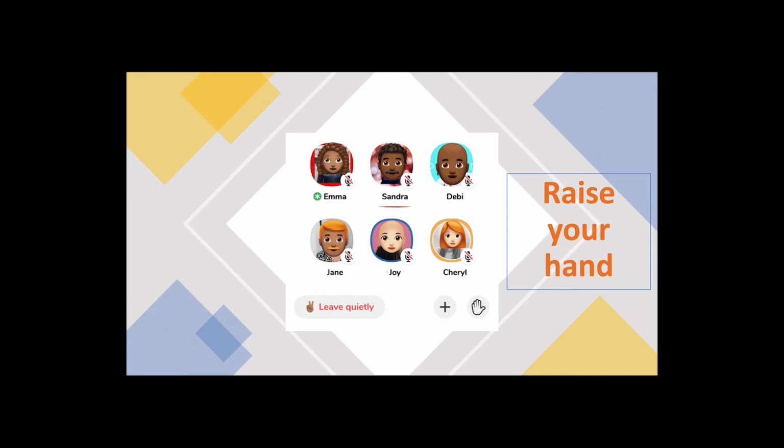Once you've listened in for a while and have an idea of what the room is about, you might want to contribute to the conversation. Click the hand icon to raise your hand and the moderators will be notified and then hopefully send you an invitation to join the stage.